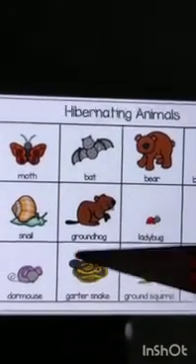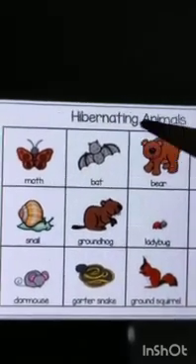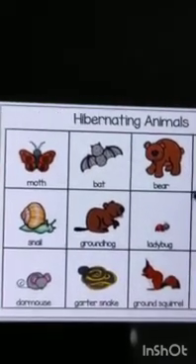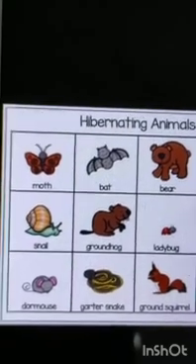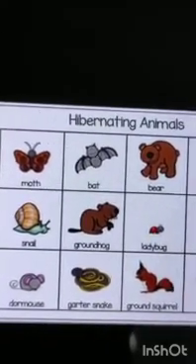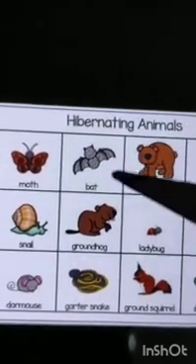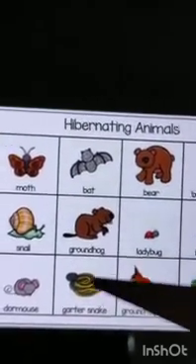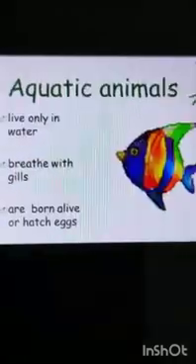So do you know, students, during the hibernation period, animals don't eat and survive on the fat stored in their bodies. Therefore, they make use of the fat reserved in their body for nutrition. Also, their heartbeat slows down so they use less energy.